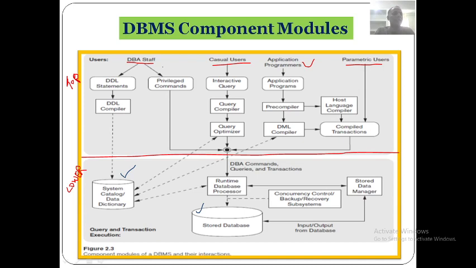He takes care of the entire database, takes care if crashes happen, and gives authorization, and many more things. Those are his functionalities. So it shows the interfaces for the DBA staff.